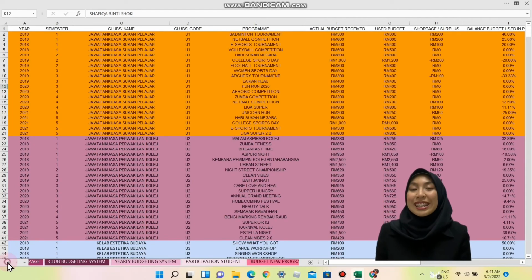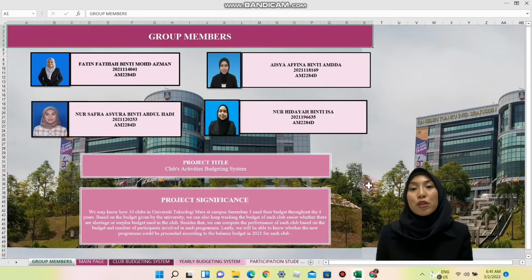To summarize the overall of our Microsoft Excel project, we have a few formulas and Excel functions, for instance SUMIF, AVERAGEIF, COUNTIF, and more. Furthermore, we also use filtering and data validation. Moreover, we also utilize Excel tables, graphs, charts, inserting images, and even buttons in our club activities budgeting system.